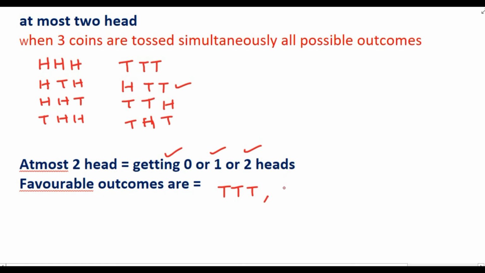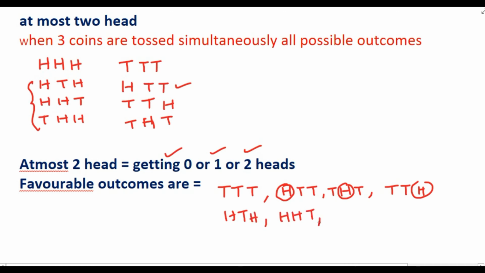So it will be H, T, T, then T, H, T and T, T, H. So we have only 1 head in these 3 outcomes. Again, 2 heads means these 3 will come, that is H, H, T, H, T, H and T, H, H. So which are the favorable outcomes? 1, 2, 3, 4, 5, 6, 7. So the number of favorable outcomes is 7.